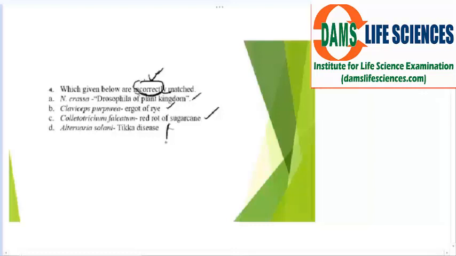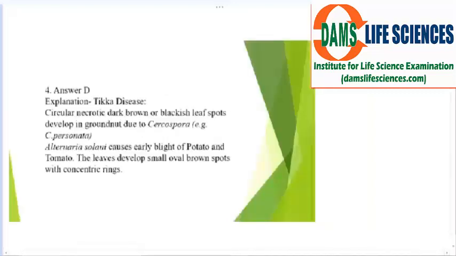Okay. So in groundnut, Cercospora personata, and there are two species which cause the disease. Mainly Cercospora personata is also a fungal disease which causes disease in groundnut. So this has been wrongly matched. Okay. They are saying incorrectly matched. Look, this is the explanation.